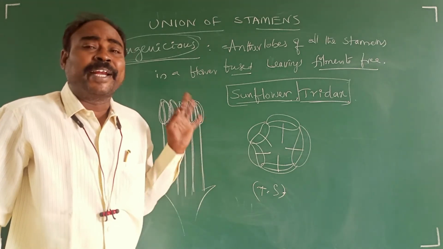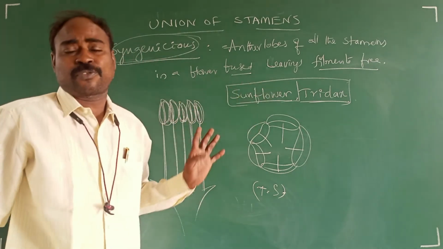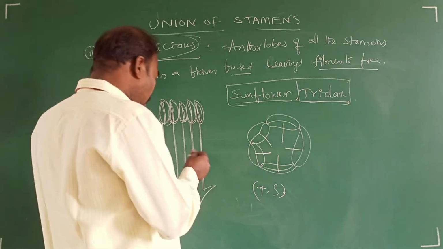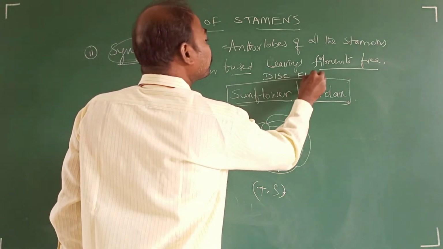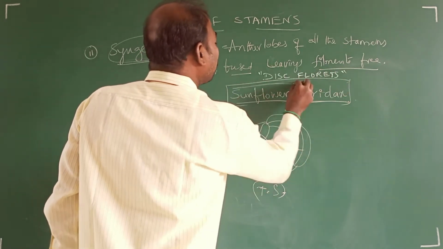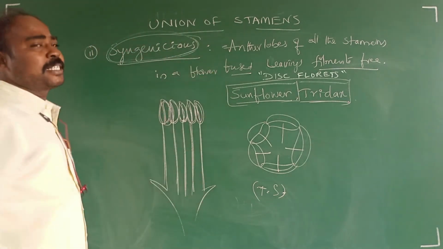Why? In ray florets only gynoecium is there. Ray florets are female flowers. There is no androecium. Only in the disc florets of sunflower and triodox was this condition seen, that is syngenesious.